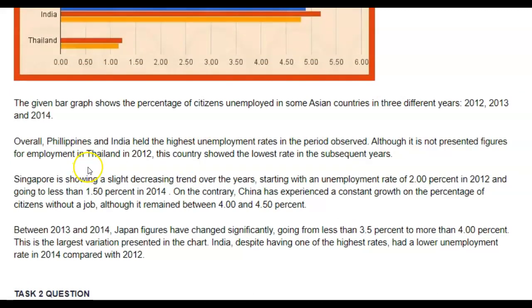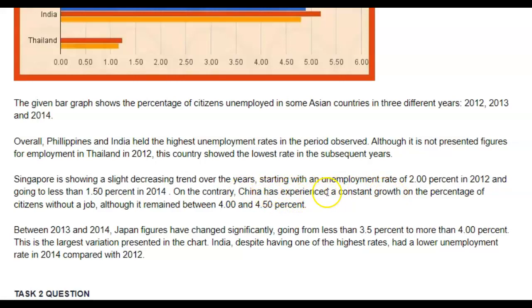Okay. Let's see. Singapore is showing. I don't really like this is showing. It should have been had or showed, but let's see. Singapore had a slightly decreasing trend over the years, starting with an unemployment rate of 2% in 2012 and going to less than 1.5 in 2014. Not on the contrary. Everyone uses this expression wrong. It should be in contrast. On the contrary means something very different. So in contrast, China experienced constant growth.